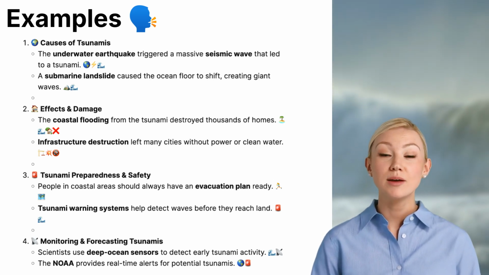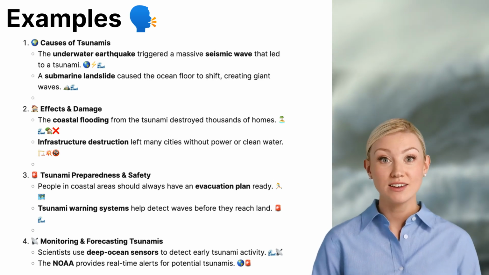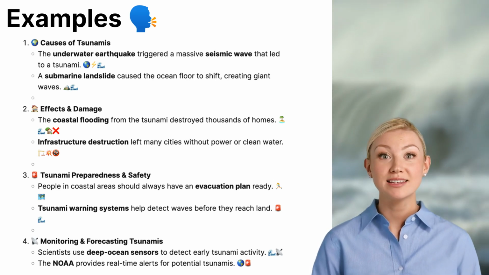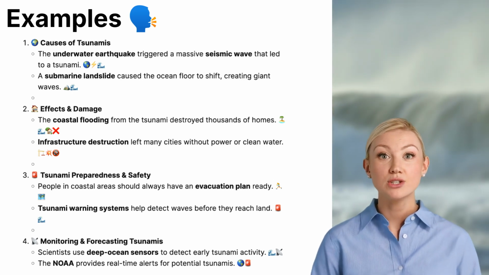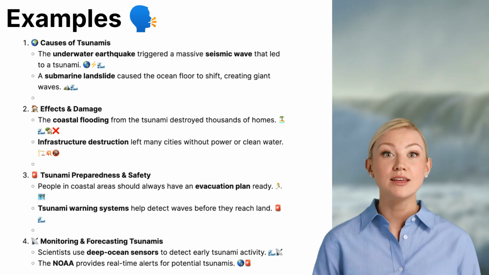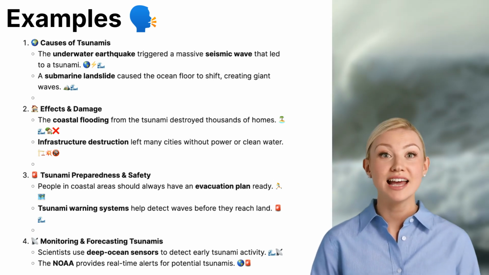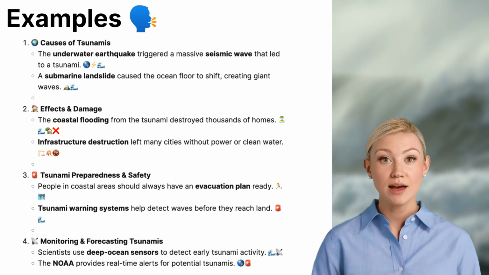3. Tsunami preparedness and safety. People in coastal areas should always have an evacuation plan ready. Since tsunamis can strike with little warning, it's important for residents to know safe evacuation routes. Tsunami warning systems help detect waves before they reach land. Advanced detection systems monitor ocean activity and issue alerts to help communities prepare for an incoming tsunami.